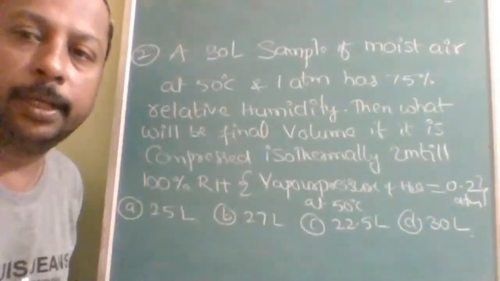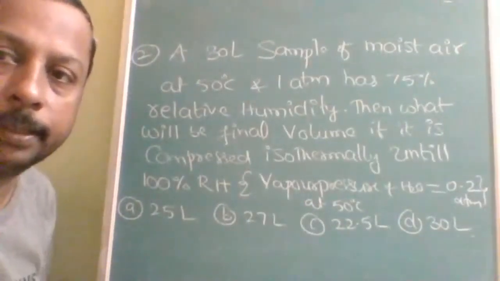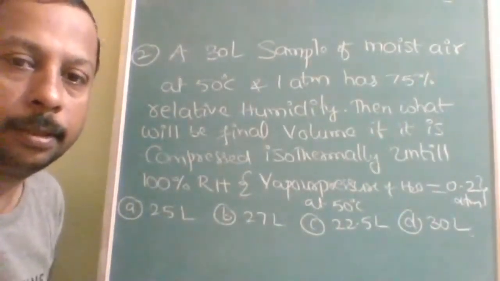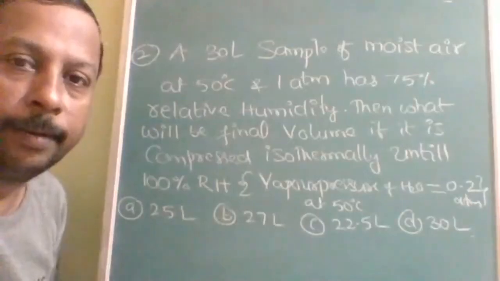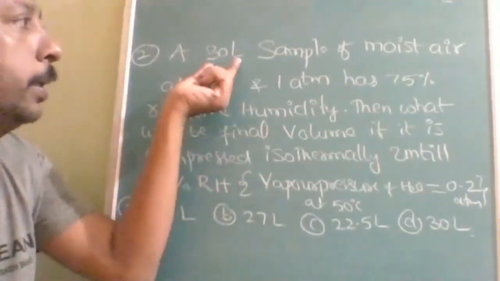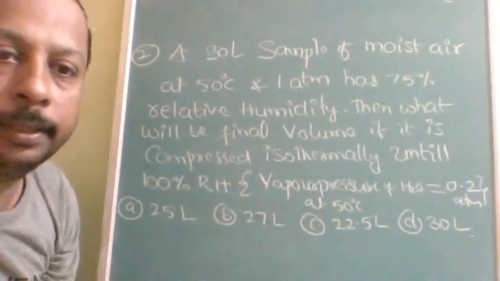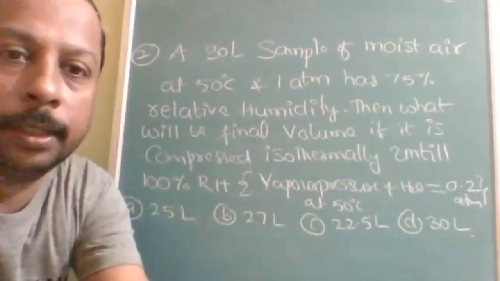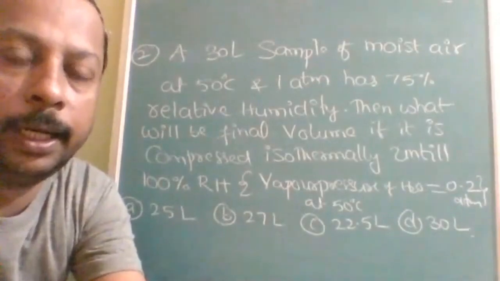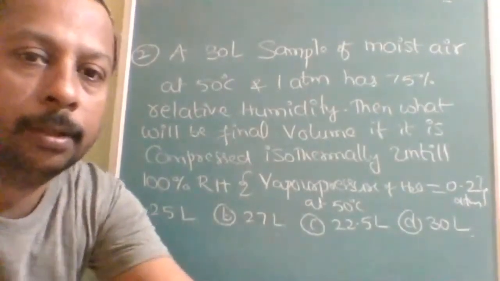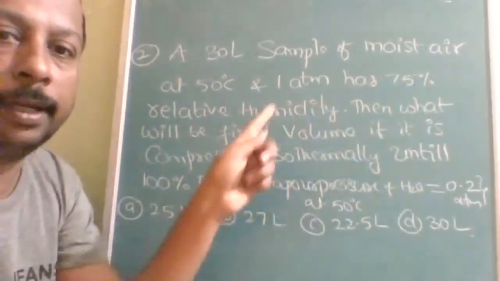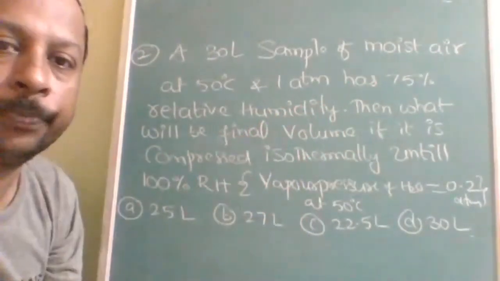Okay, next question is a combination of states of matter and thermodynamics. Initially, a 30 liter sample of moist air is there. Air is containing some amount of water, which is measured with the help of the relative humidity RH. It has 75% relative humidity.